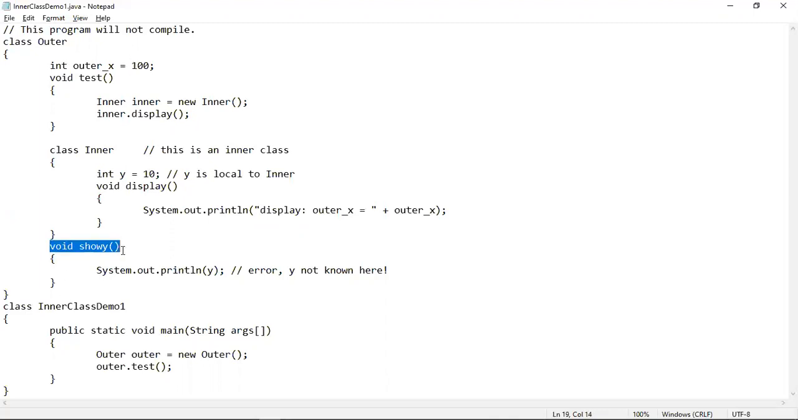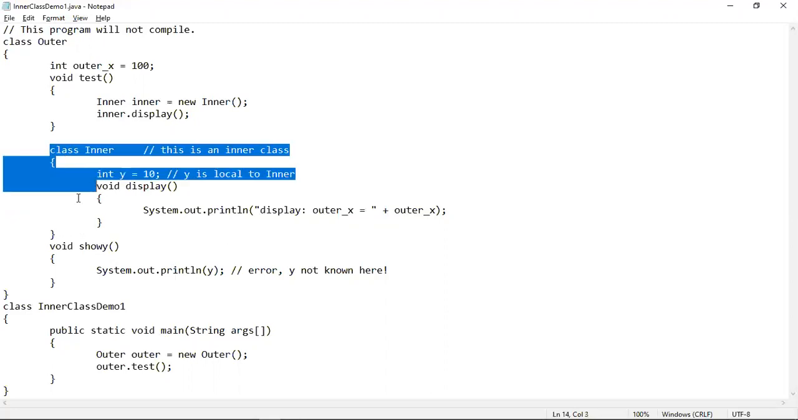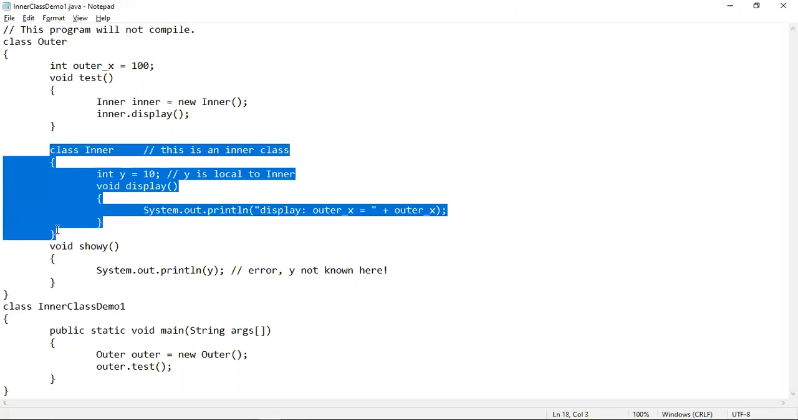Now there is another method, show y. You can see that this is the closing brace of the inner class. That means the inner class has been ended here. So whenever we are writing this void show y method, that means we are writing it inside the outer class. And inside this outer class method, we want to print the value of y. y is the variable of the inner class, and the inner class block is ended here, and you want to access the value of the variable y from here inside the show y method, which is a method of the outer class, without any object of the inner class.